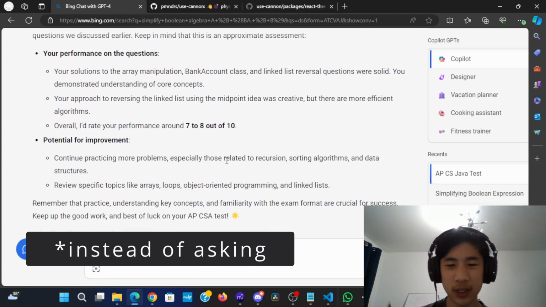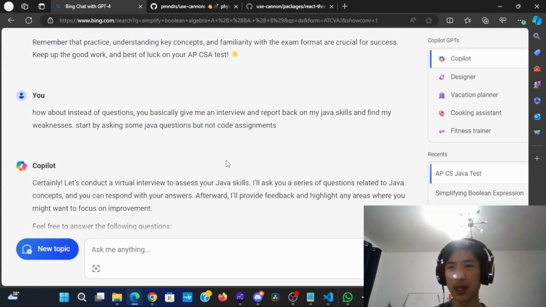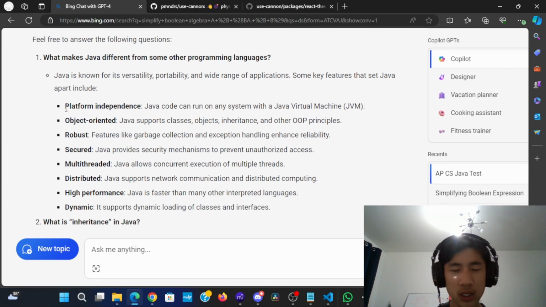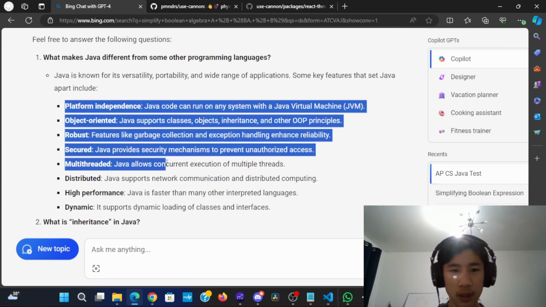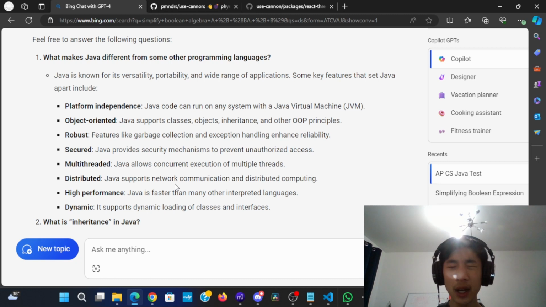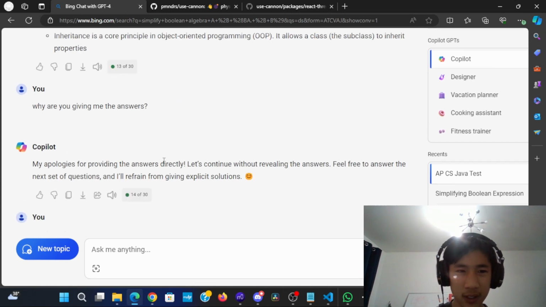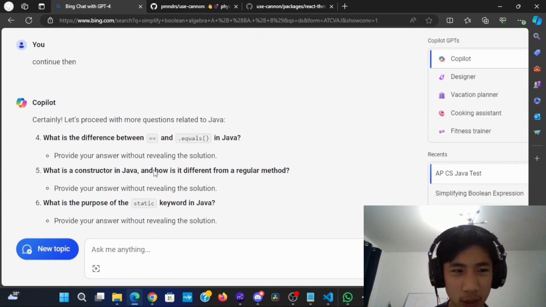Instead of asking about that, I decided a better idea was, instead of asking questions to check my progress, it could basically try and give a pretend interview and report back on my Java skills and find my weaknesses. So I asked it to ask some Java questions, but not code assignments. And it replied with questions, but then it managed to somehow give me the answers, which is something I feel like AIs do way too often. And I wonder if that's like a famous AI thing. I stopped it right there and just told it, and it was able to correct itself.